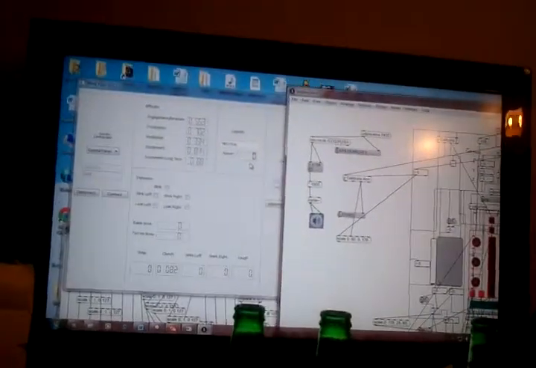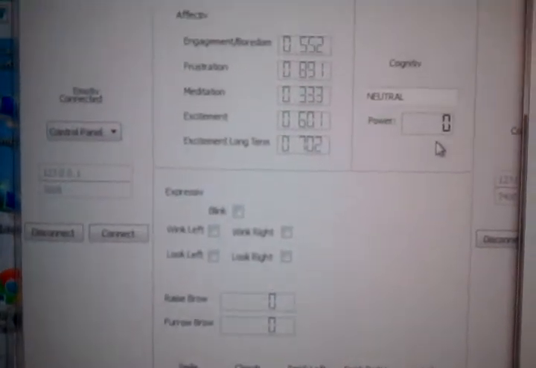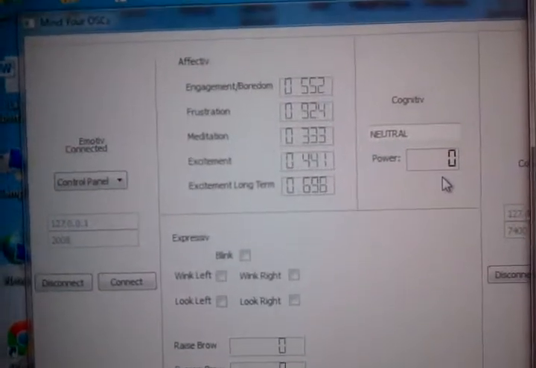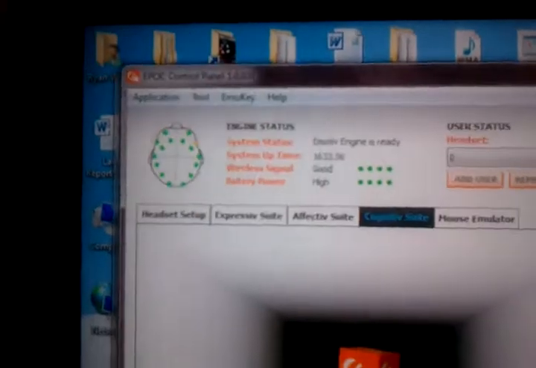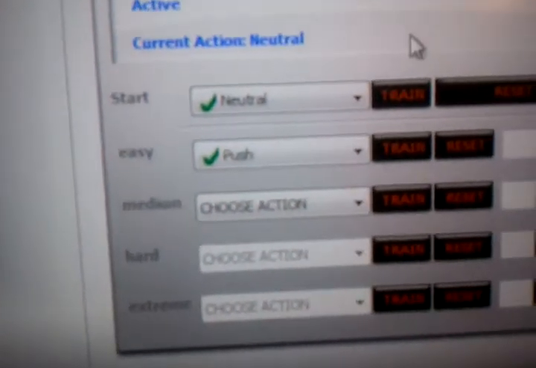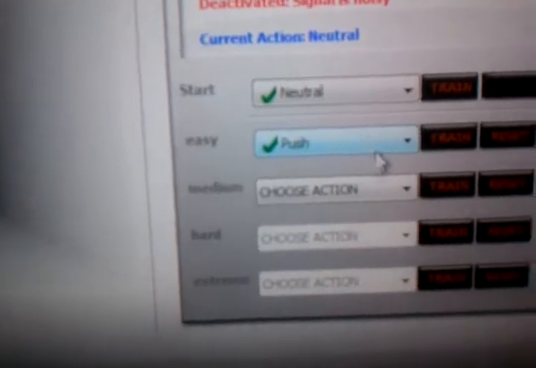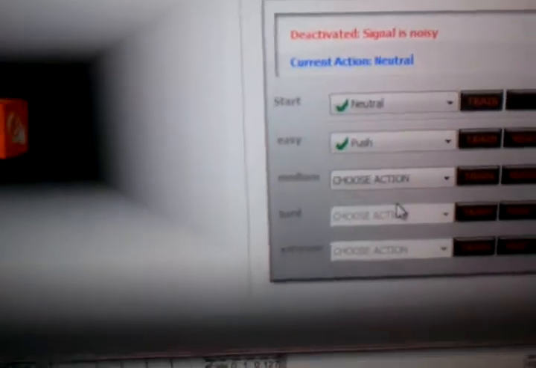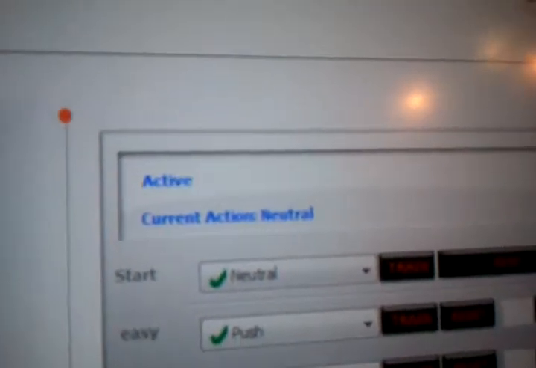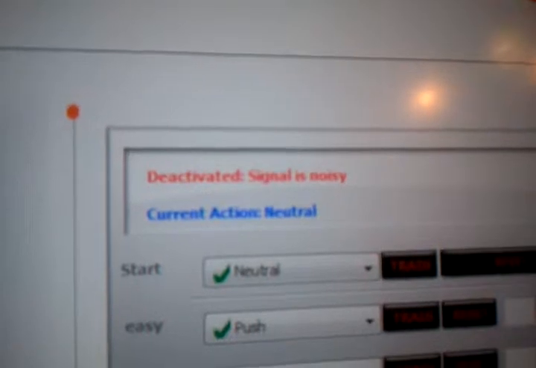So, I'm messing with the brain cap, and this program is supposed to output it as open sound control messages, and you're supposed to train the different actions over here. Neutral, you can choose an action like push, and then you can have 3 other actions apparently, and it's really difficult. As I'm talking, it says it's noisy because the movement of my mouth and muscles kind of interfere with the sensors on my head.